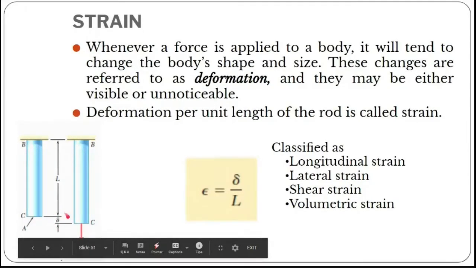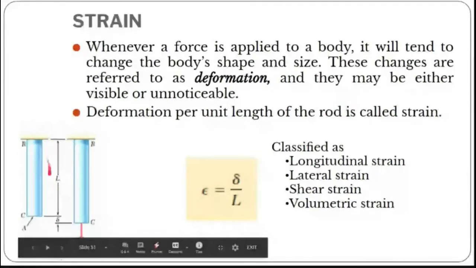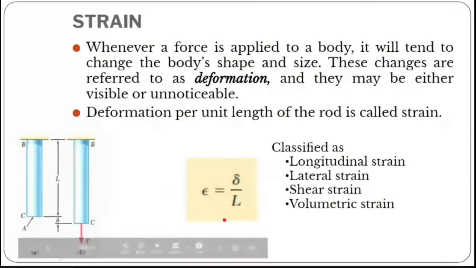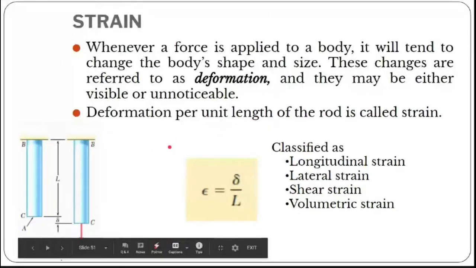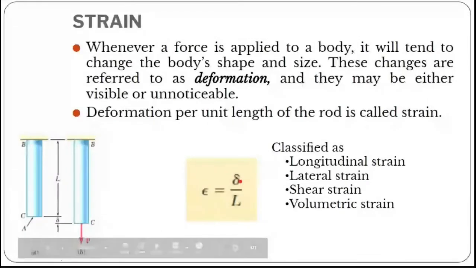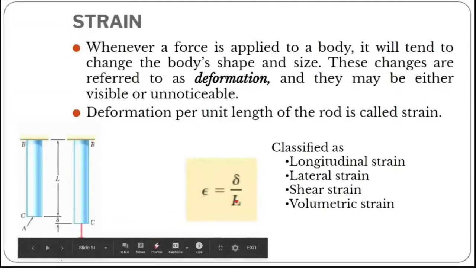This del L divided by my original length L, we call a strain. So strain is change in length by original length. If we use the symbol epsilon for strain, then strain is equal to the change in length, which is the extra part, divided by the original length L, right?